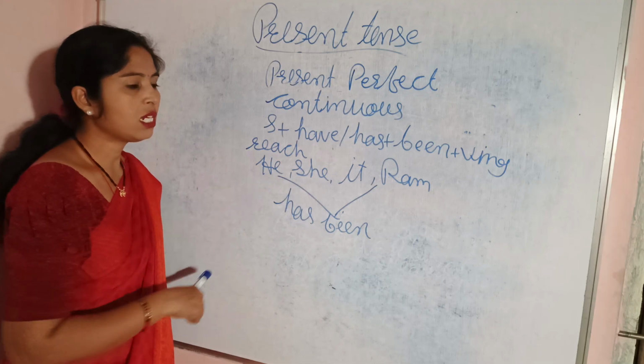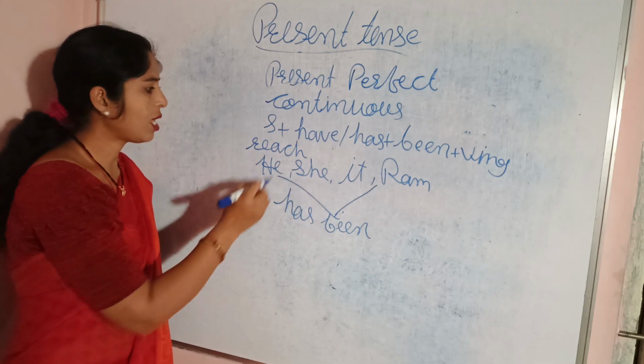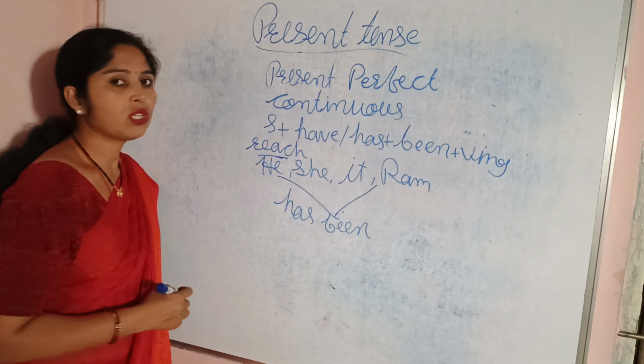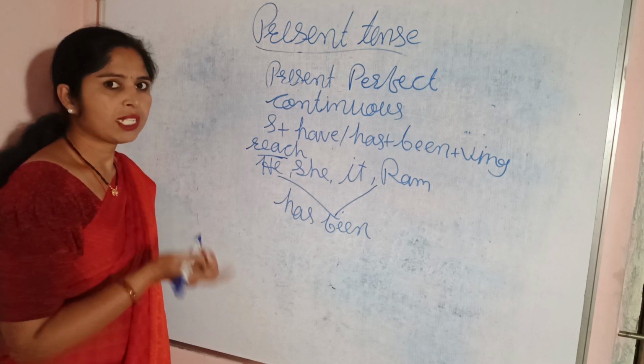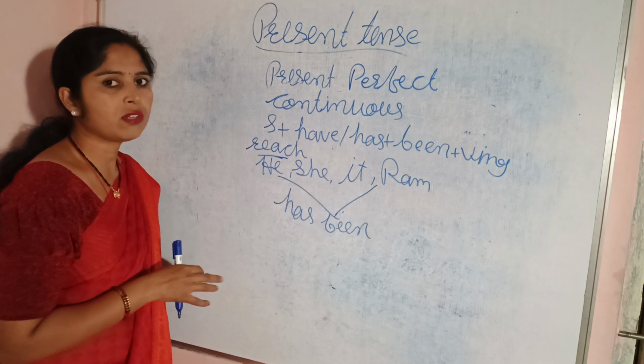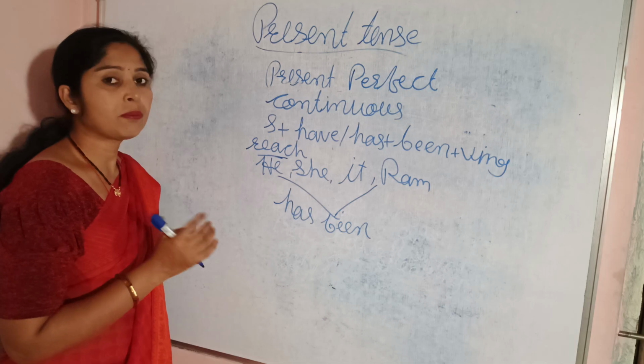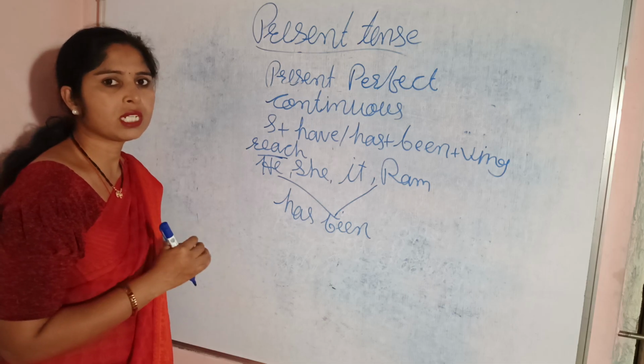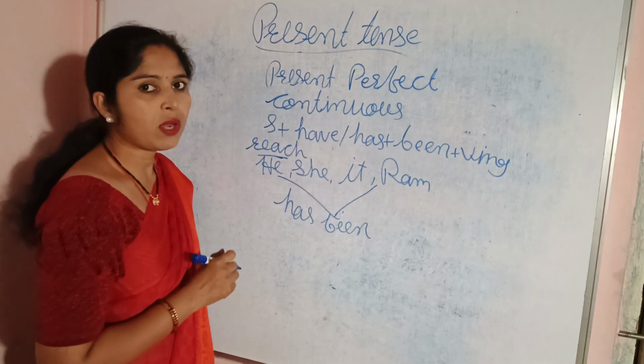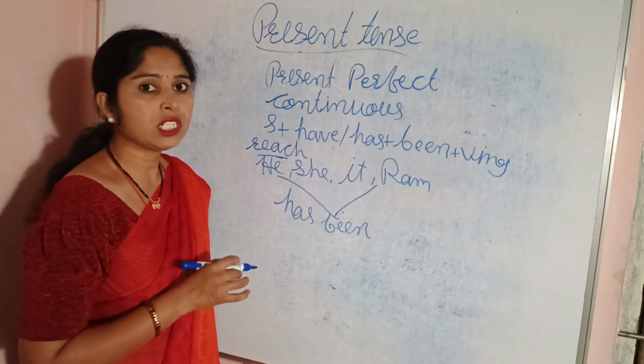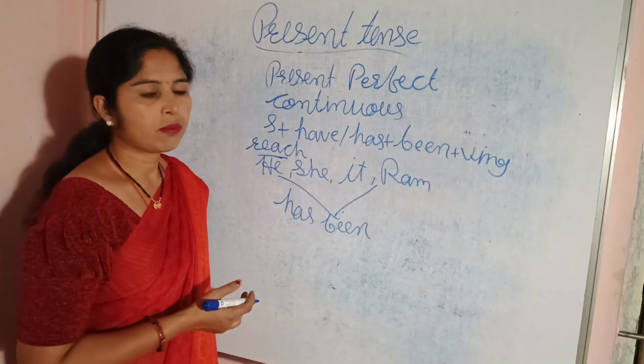but here it is a continuous tense. That's why after reach we should apply ing. In any continuous tense, present continuous or present perfect continuous, we have to write ing after the main verb.